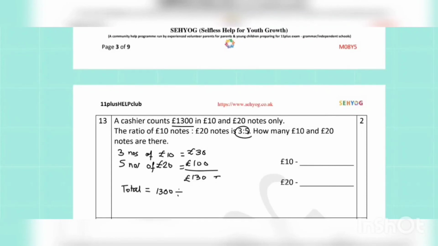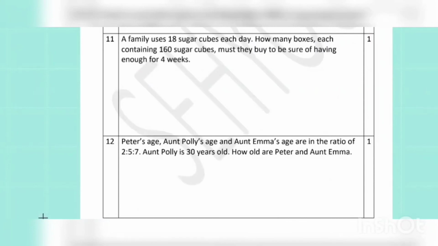So, we can notice here, by dividing the required total by the total of the ratio, that the amount of money has become 10 times, which means the number of notes is also 10 times as in the ratio. So, 3 times 10, 30 notes of 10 pounds, and 5 times 10, 50 notes of 20 pounds. In question number 12, Peter's age, Aunt Polly's age and Aunt Emma's age are in the ratio 2:5:7.